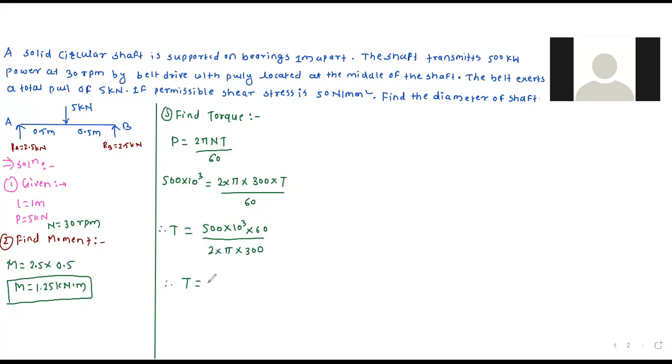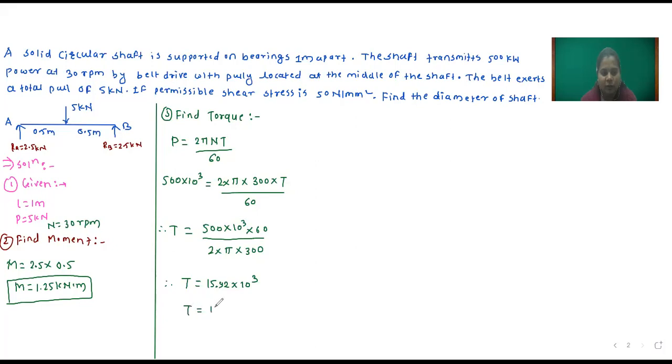T is 15.92 into 10 raised to 3. So this we get in Newton meter.